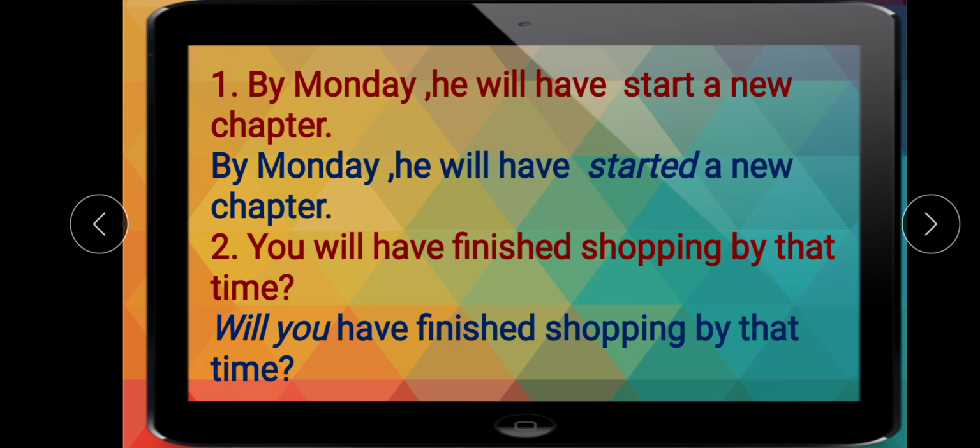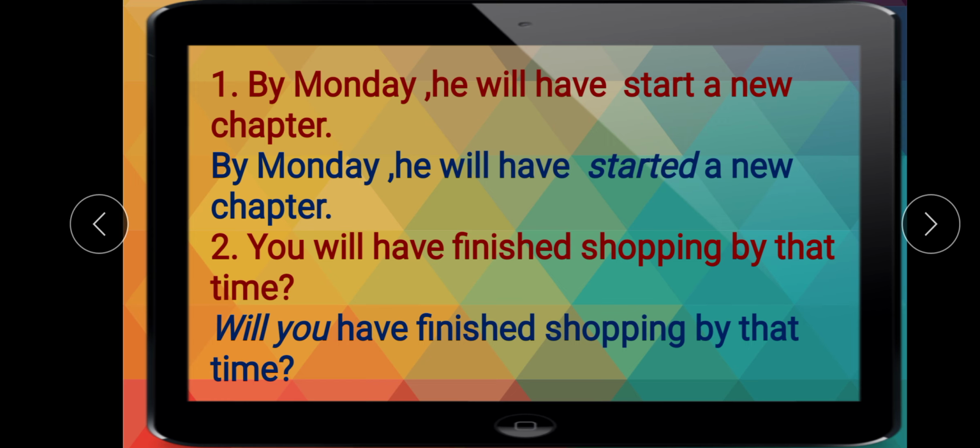And now recall the sentence structure that I have told you, right? What was the sentence structure? First subject, then will, then have, and then past participle form of verb. Okay, will is also written here, have is also here. Is this the past participle form of verb start?